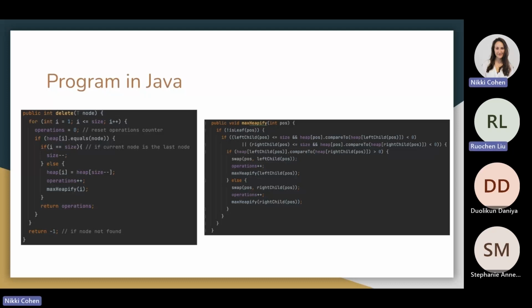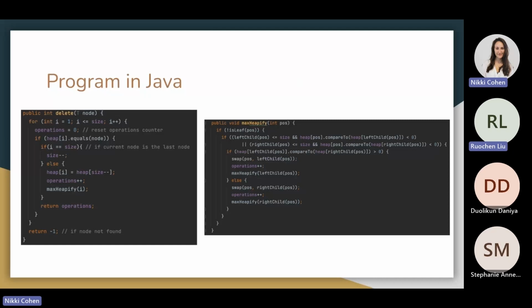Thus, we have these 2 core functions shown above. The first one is the delete function. The second one is the heapify function. As already discussed, the delete function mainly does the switch between the node and the last node, and then does a heapify here. After we delete the node and replace it with the last node, we take a look